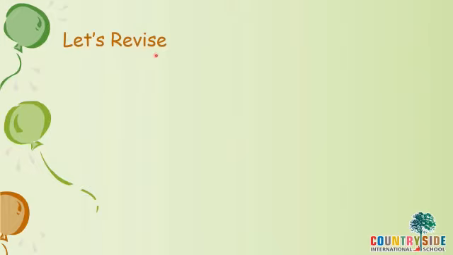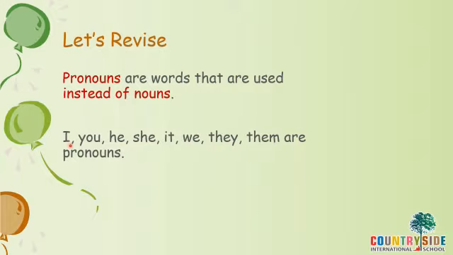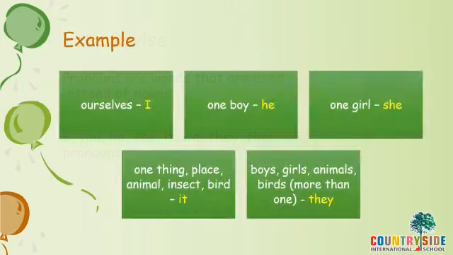Children, let's revise what we studied in the last lectures. Yes, pronouns are words that are used instead of nouns. I, you, he, she, it, we, they, them are the pronouns we studied till now. Let's quickly see examples. When we talk about ourselves, which pronoun do we use?